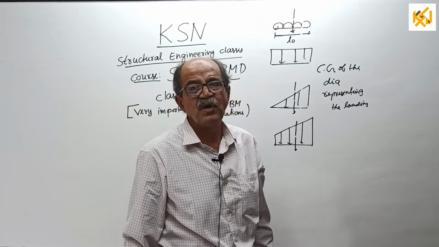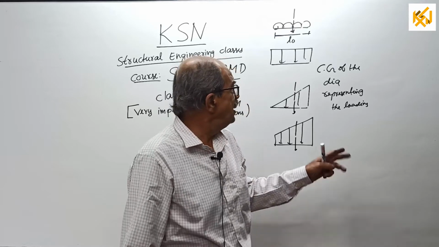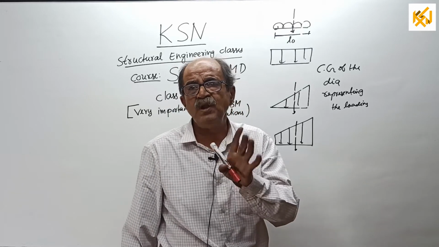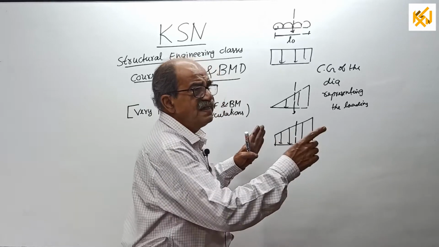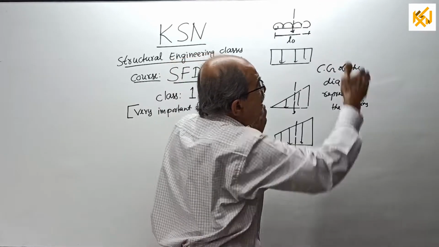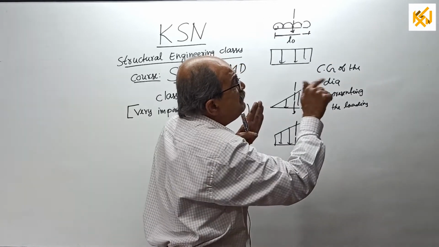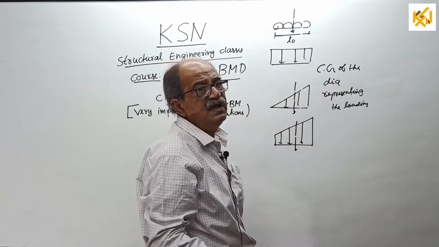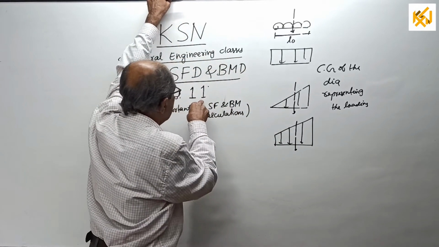How to find area is not required, people know how to locate CG. So today's class is very powerful, because later when I tell that, see, the total load is acting somewhere here, I tell you it passes through the CG of this diagram. If it is not clear why CG is there, then it is your problem of not studying class number 11.